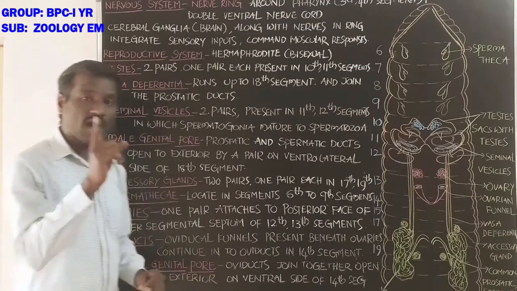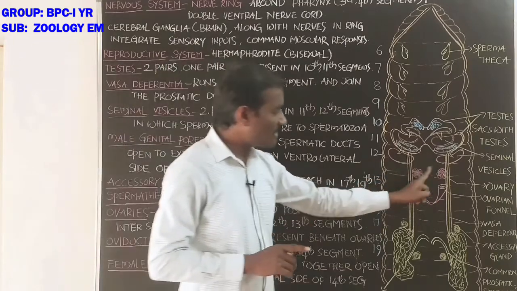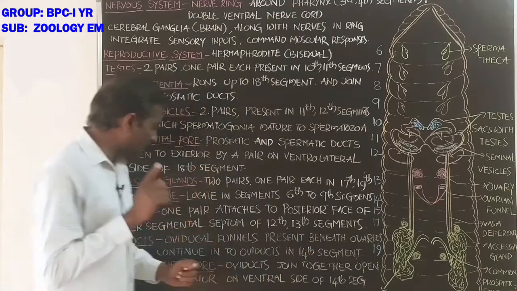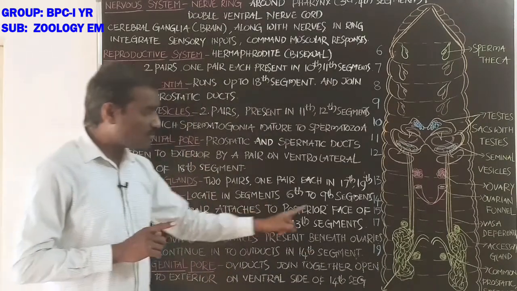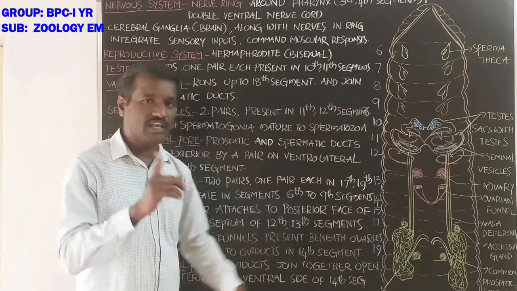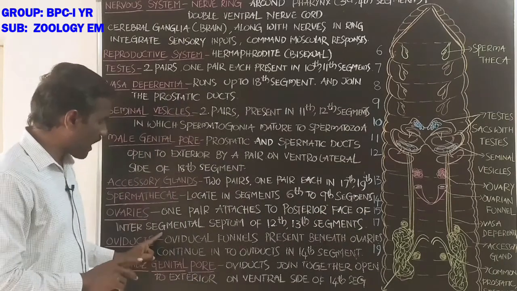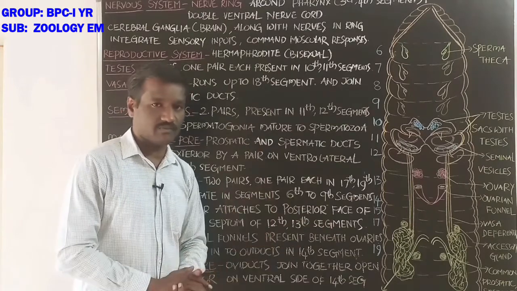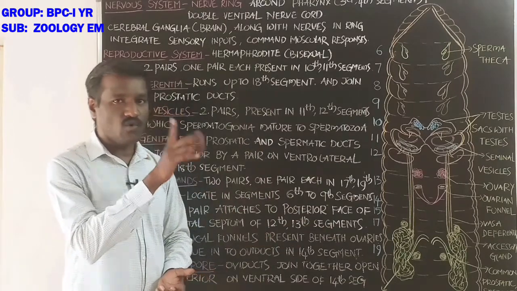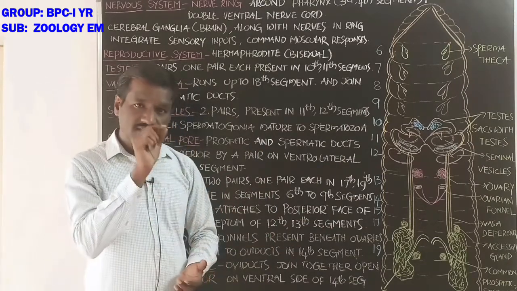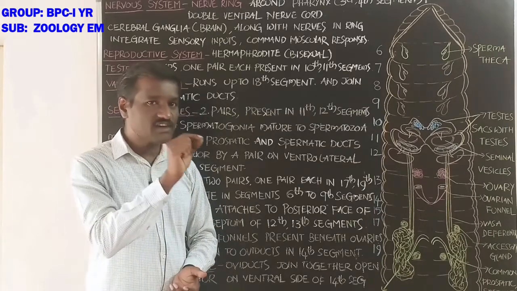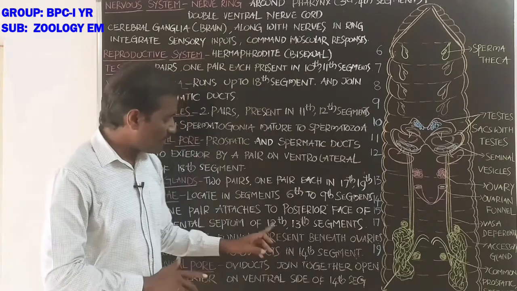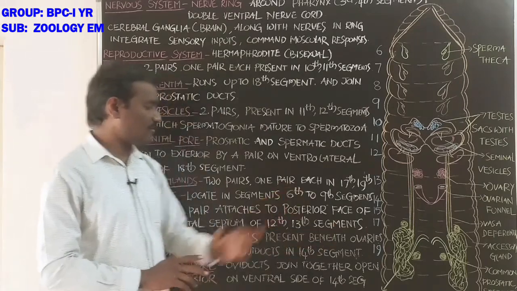Ovaries are one pair in number. And these ovaries attach to the posterior face of the intersegmental septa of the 12th and 13th segments. One pair of ovaries attaches to the posterior face of the intersegmental septa of the 12th and 13th segments.